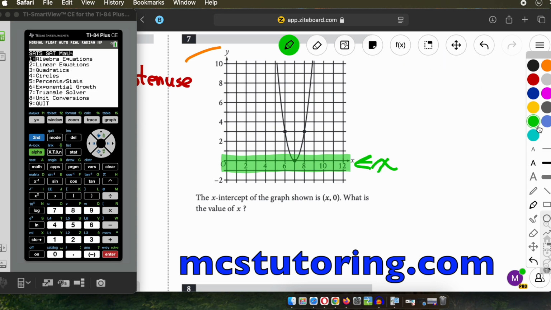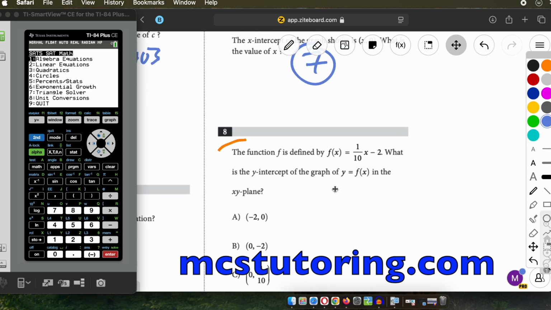Well, they're saying, hey, what is this point right here? I'll do it in blue. So, that's 7 because it's between 6 and 8. So it's 7. So you don't really need to use a calculator for this. You just need to know, x-intercept. That means either what crosses or touches this x-axis. It's labeled right here. Okay. Then we go on to 8.